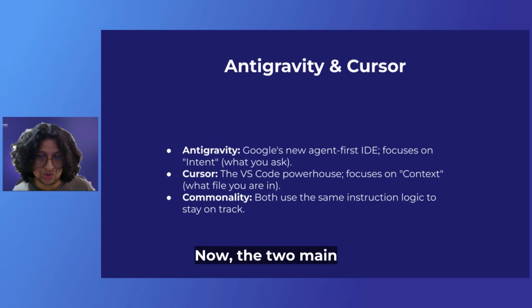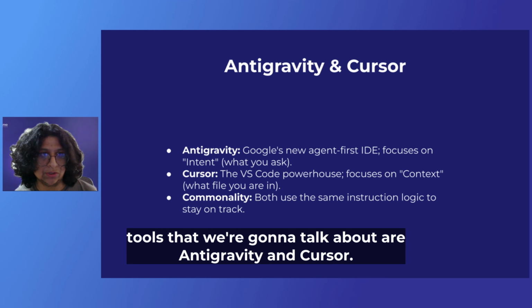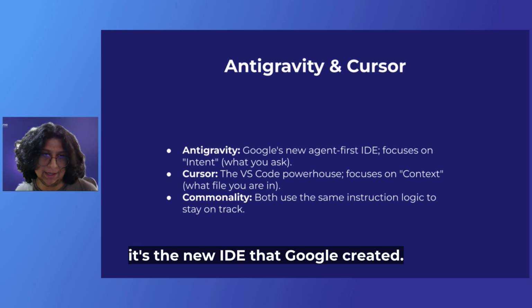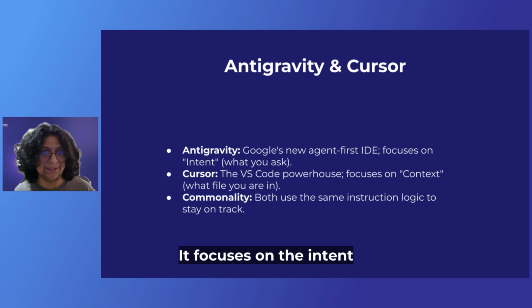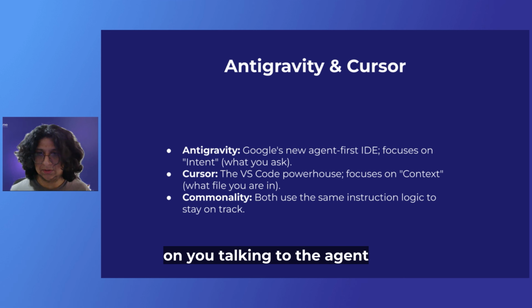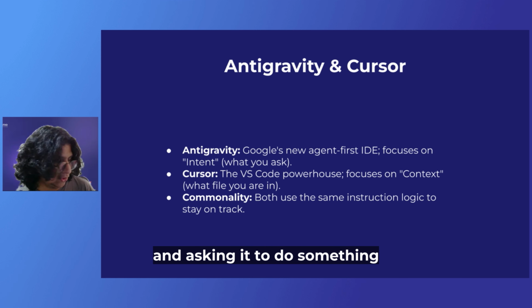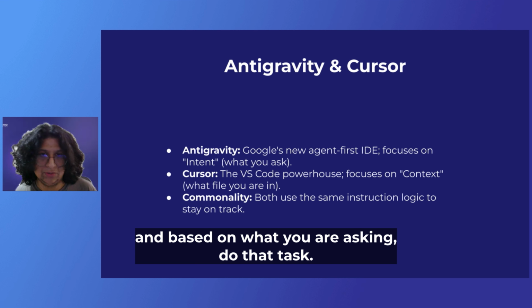Now, the two main tools that we're going to talk about are Antigravity and Cursor. Antigravity is the new IDE that Google created. It focuses on the intent, on you talking to the agent and asking it to do something, and based on what you are asking, doing that task.